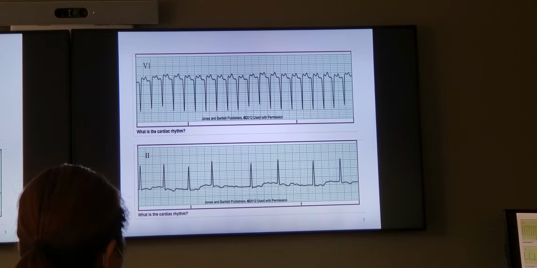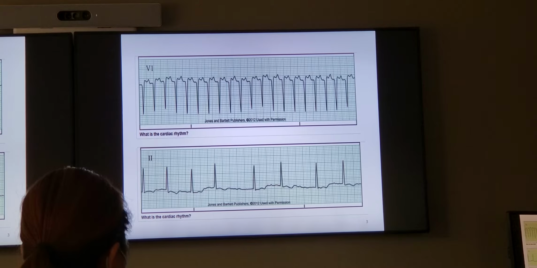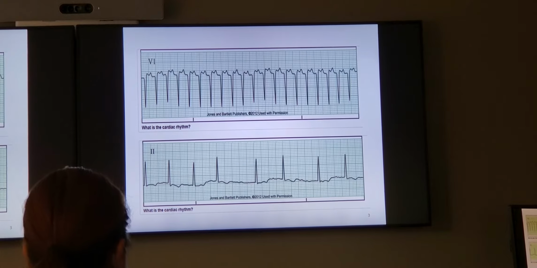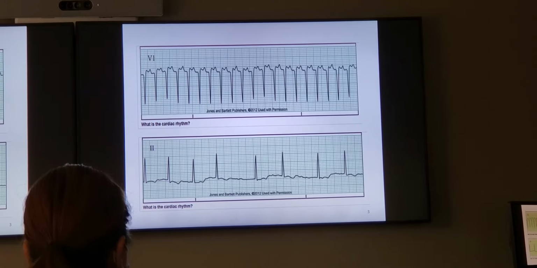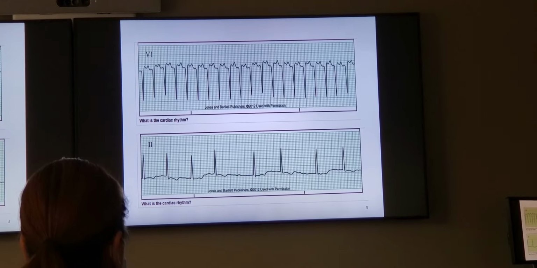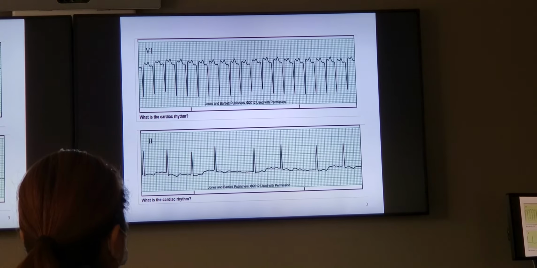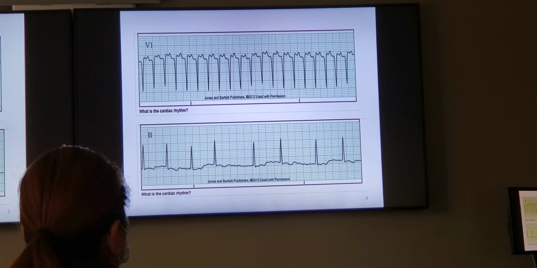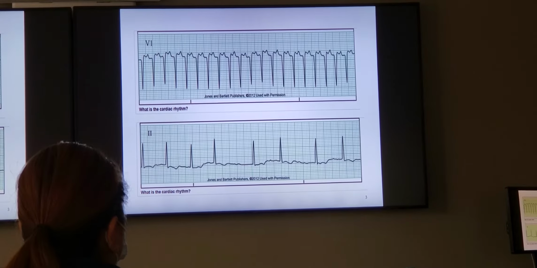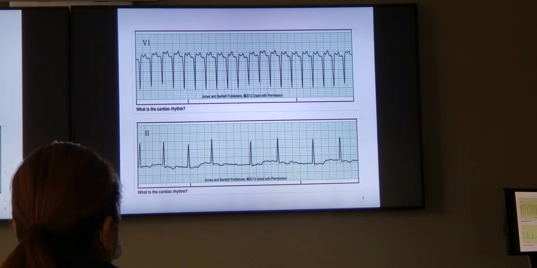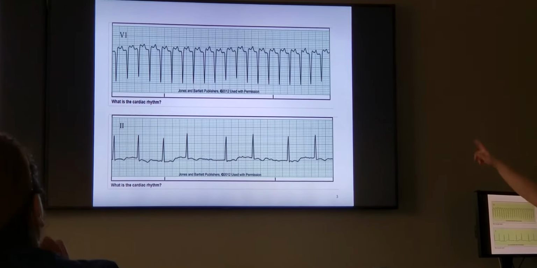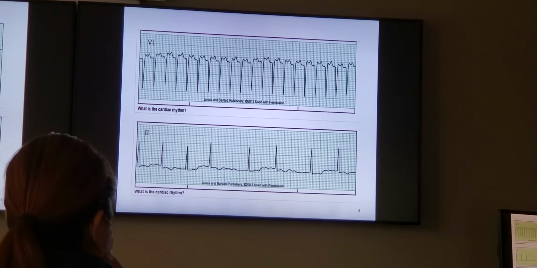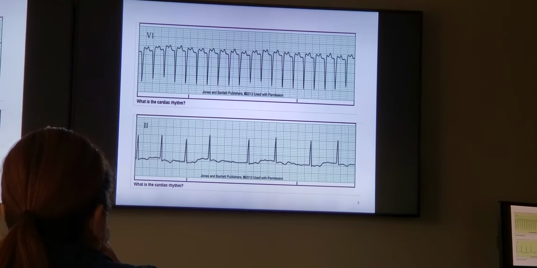So here, are we regular or irregular? Regular. What's our rate? 200? It's fast. Is it greater than 150? Yes. Okay, what's our little protocol for greater than 150? You have two choices. SVT, if it's regular. So greater than 150, regular, SVT. So you see how we didn't need to go through all 5 of those questions? Because based off of our protocol, we went down that branch, okay?